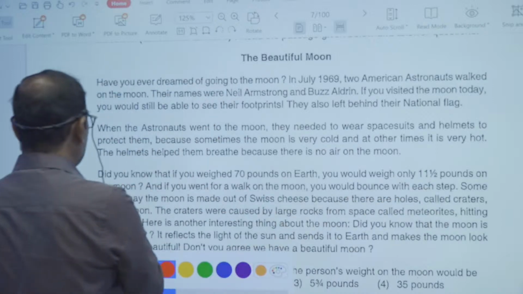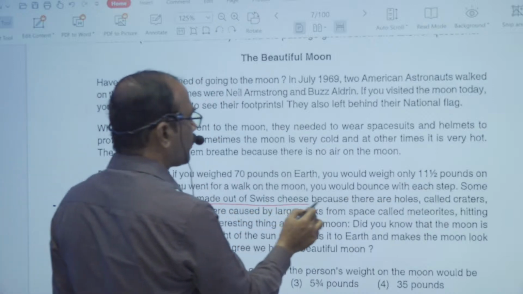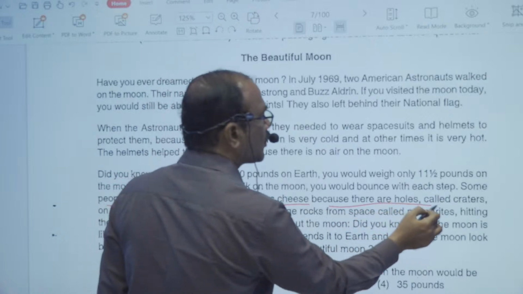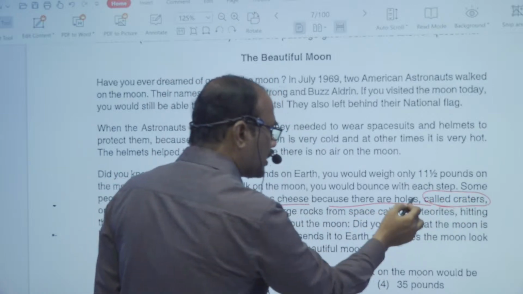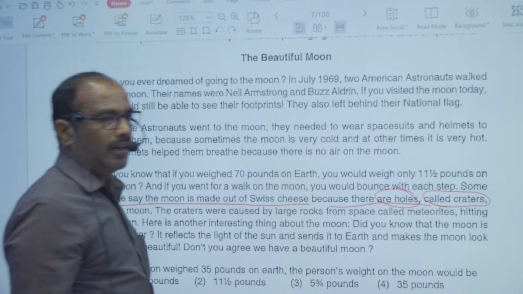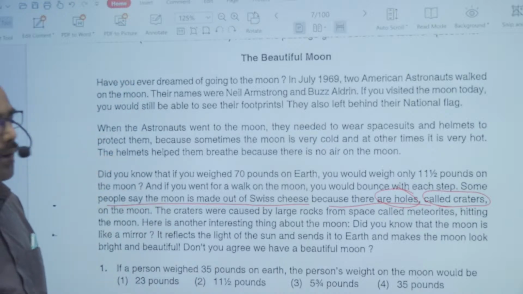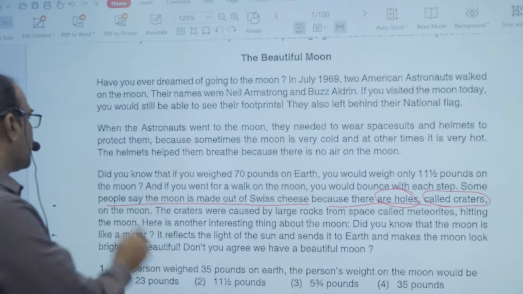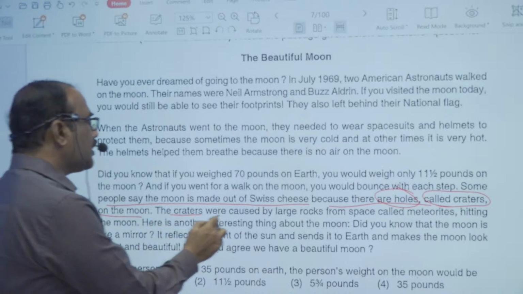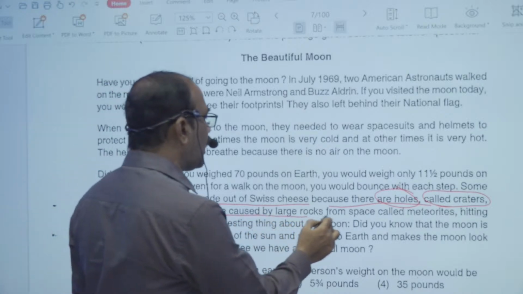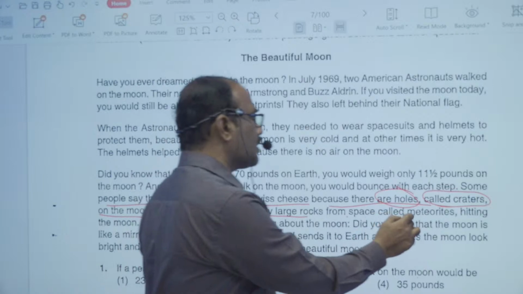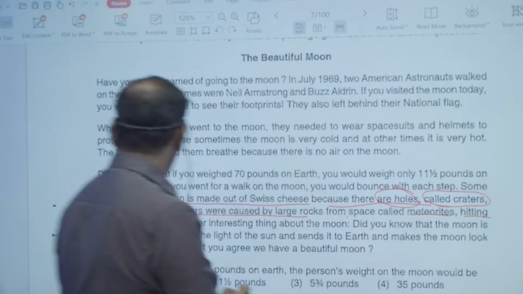Some people say the moon is made out of cheese because there are holes called craters. Those holes are called craters. Craters on the moon, and the craters were caused by large rocks from space called meteorites hitting the moon.